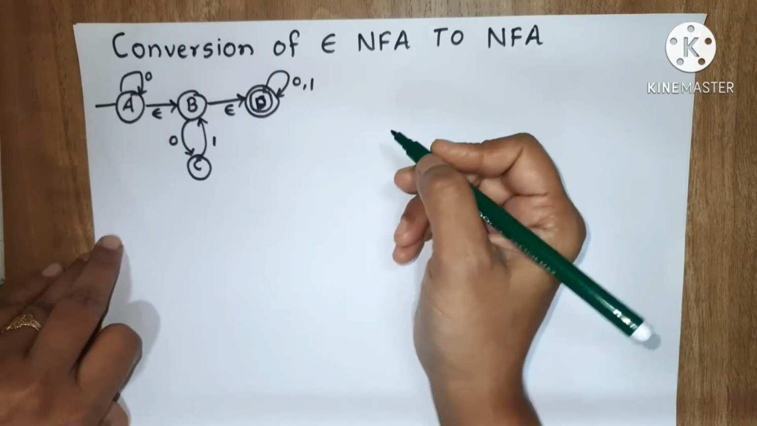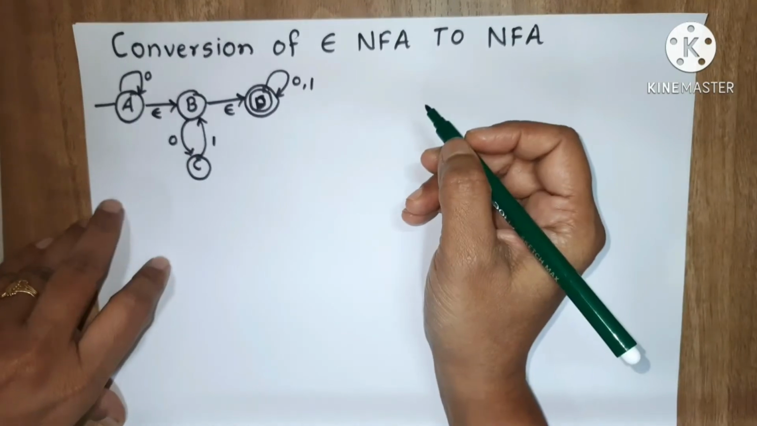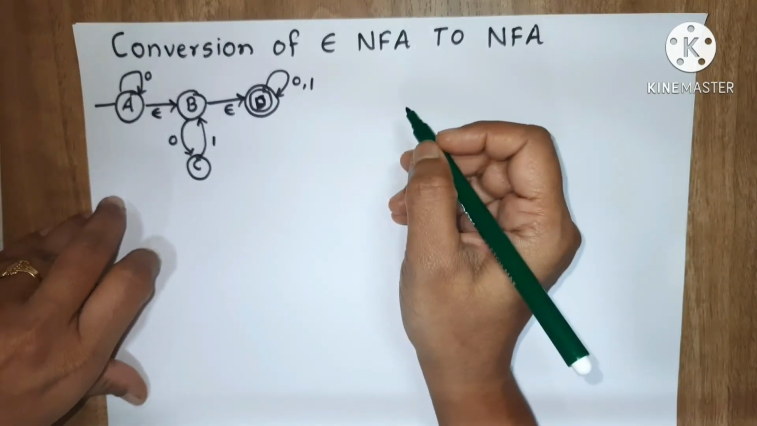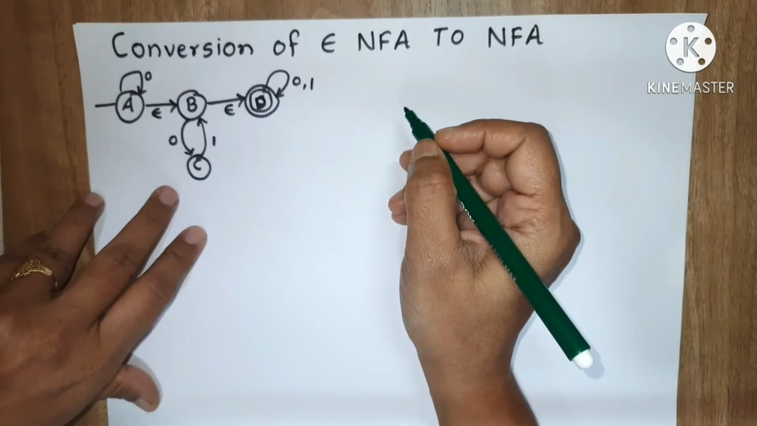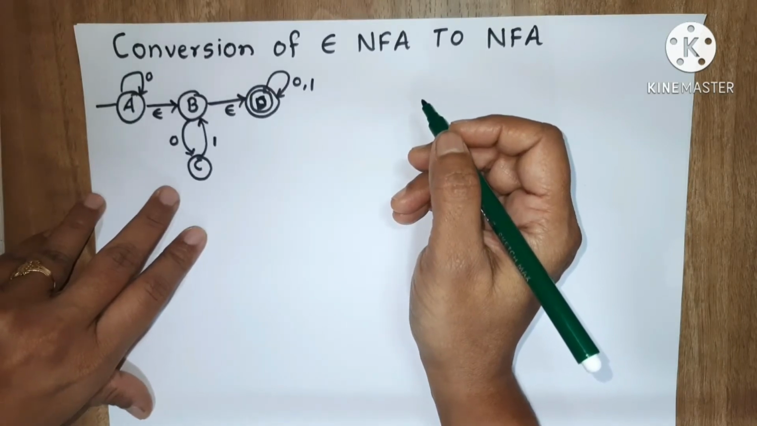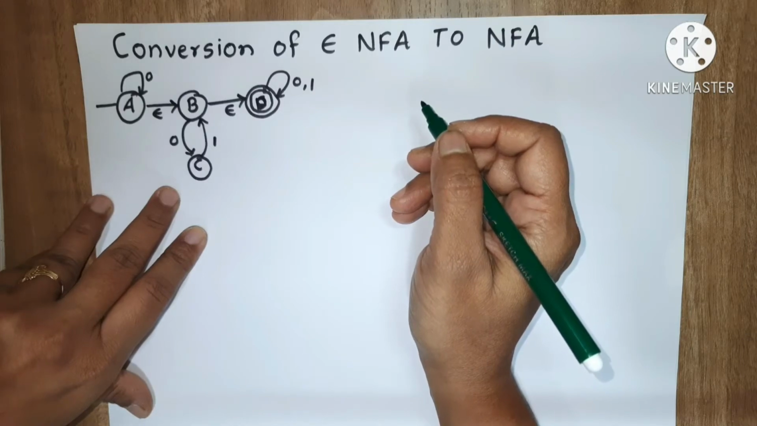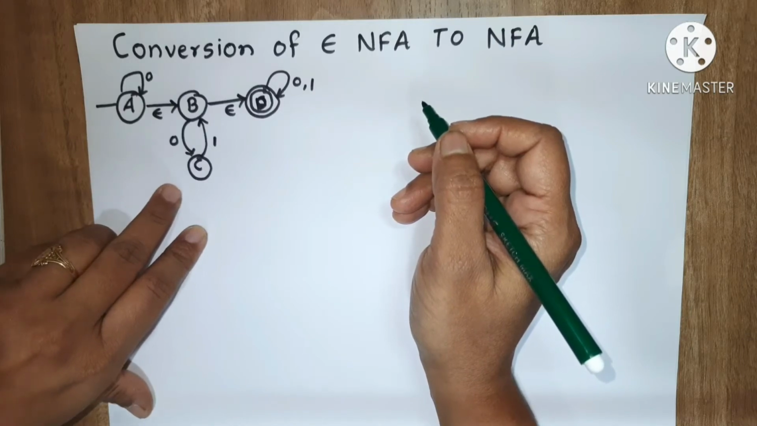So today we are going to see one more example of conversion of epsilon NFA to NFA. In the last video we have seen how to convert epsilon NFA to NFA, and for that you require epsilon closure. You can watch the previous video on epsilon closure, how to find the epsilon closure of a particular state.